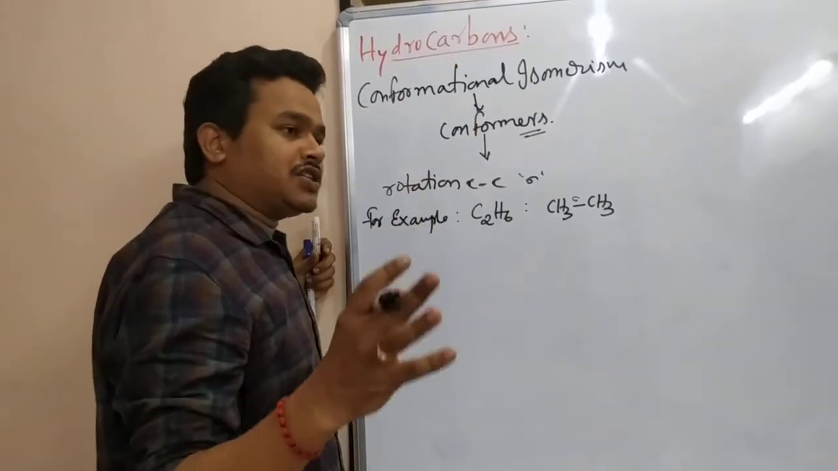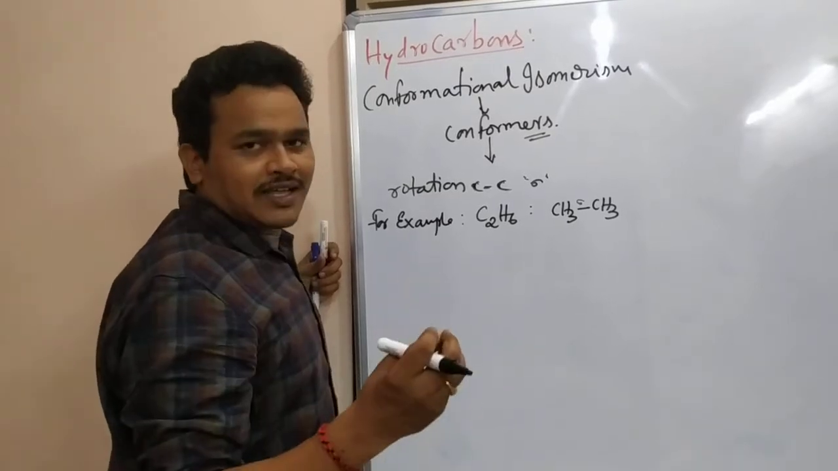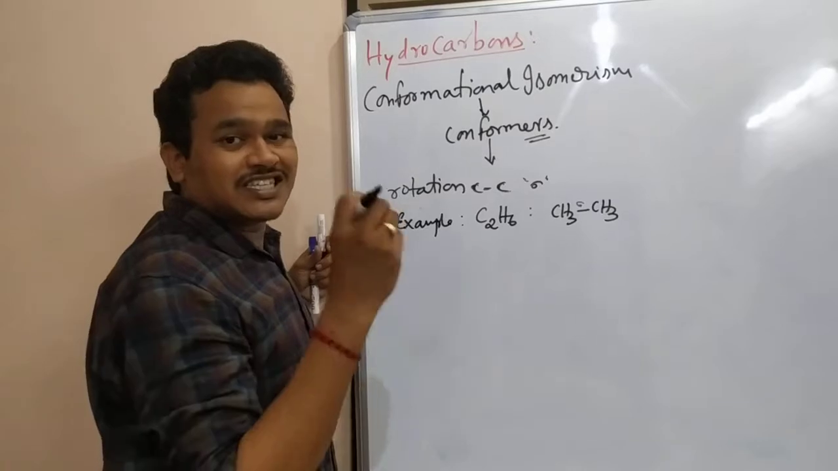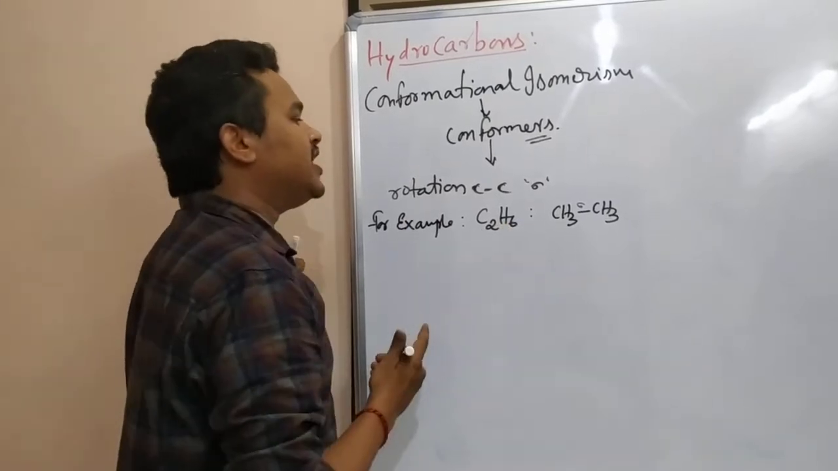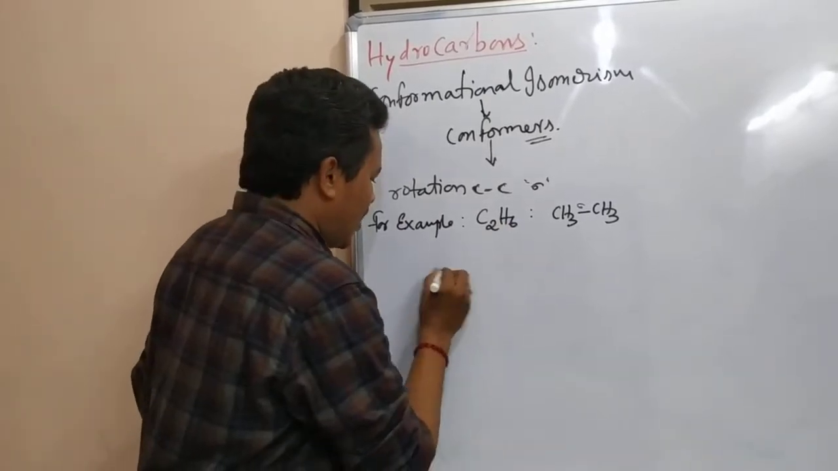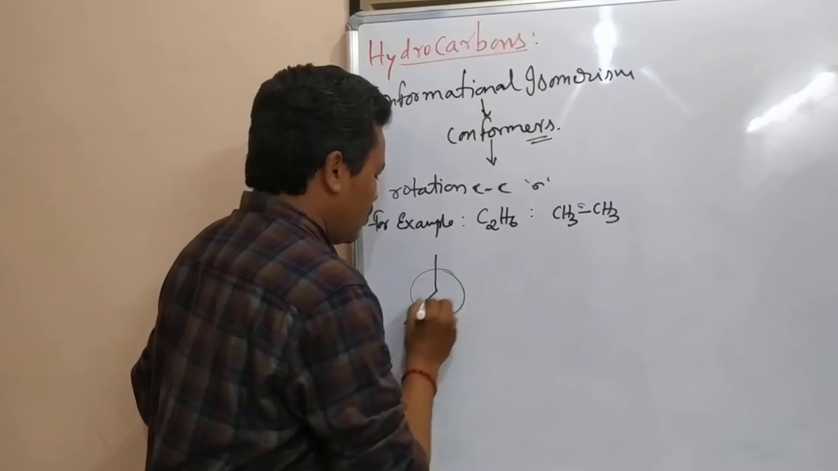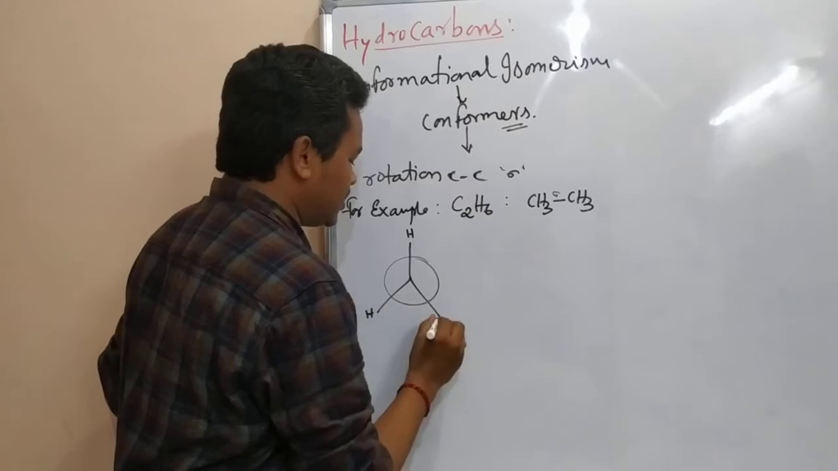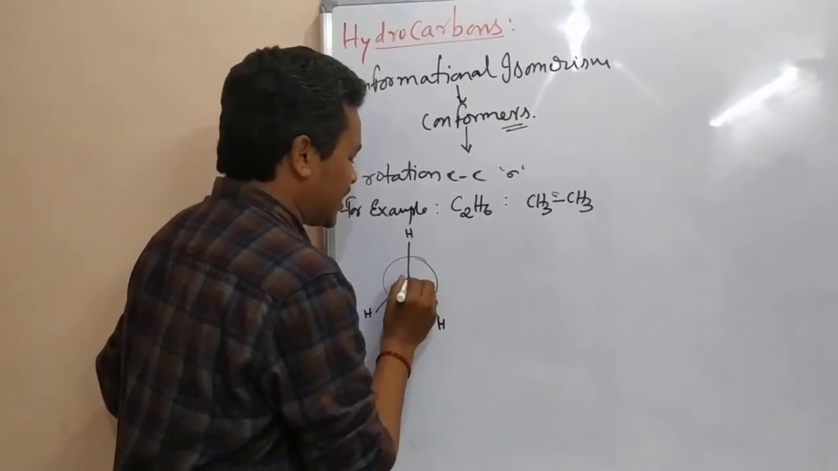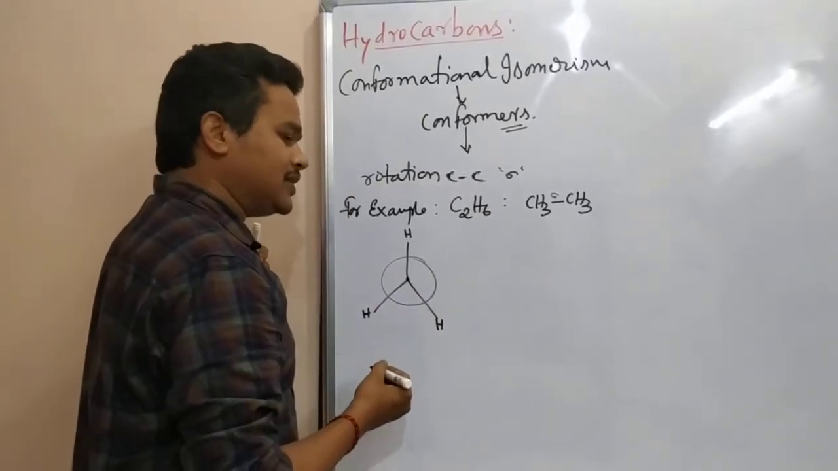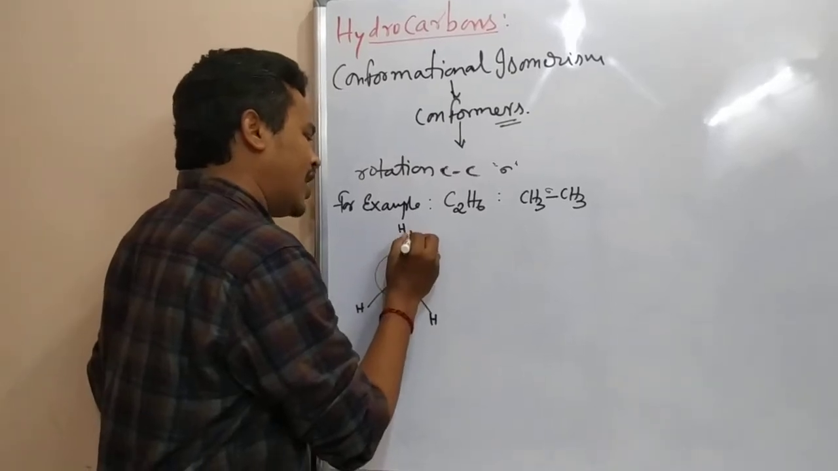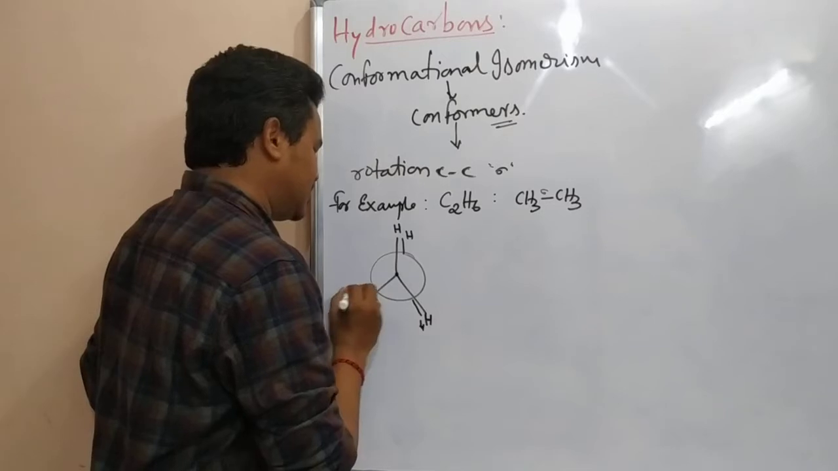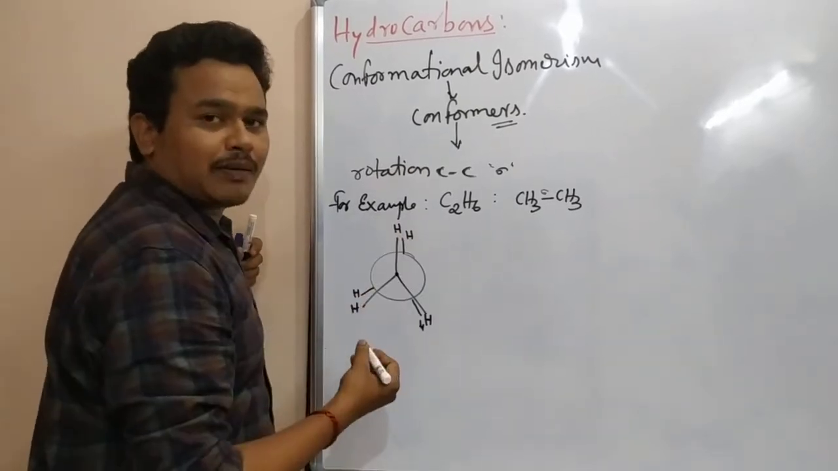And the infinite number of structures we are going to divide into a few categories. These are eclipsed forms, skew forms, and the other one is staggered forms. For ethane we are going to study here. One thing we are going to fix: this one is hydrogen, this one is hydrogen, this one is hydrogen, this one is carbon. On the backside there is one more carbon, and for that also there are hydrogens here, here and here. These are all backside carbon hydrogens.